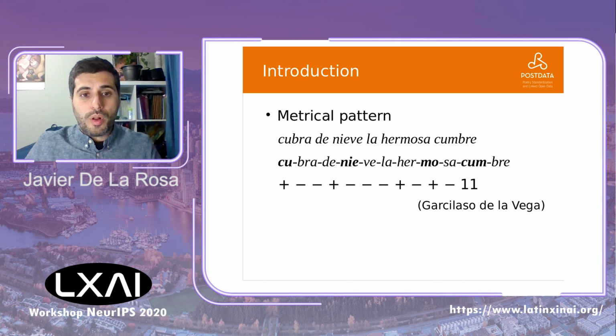By composing all the individual metrical patterns of each word, we can extract the metrical pattern of a line of verse in a poem. For example, here we can see what the metrical pattern for a real, actual verse will look like. The verse in question is by Garcilaso de la Vega and is "Cubra de nieve la hermosa cumbres." The metrical length of this metrical pattern would be 11, since there are 11 metrical syllables involved.